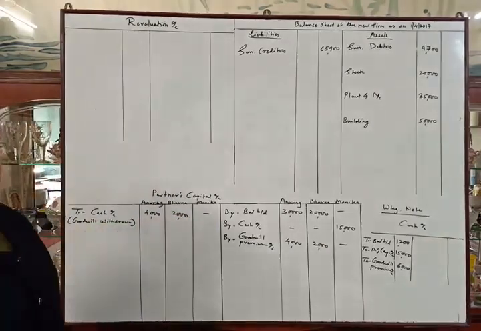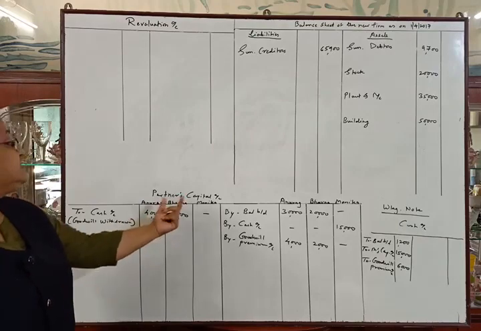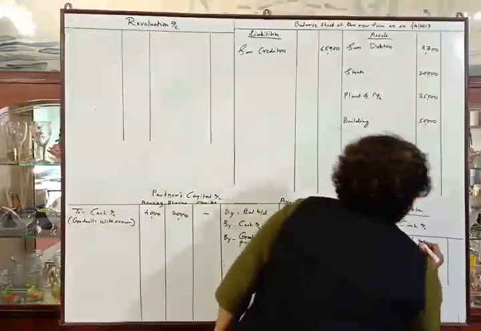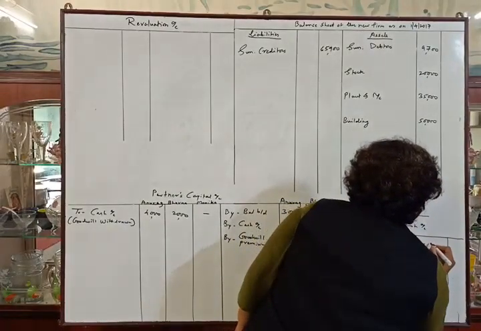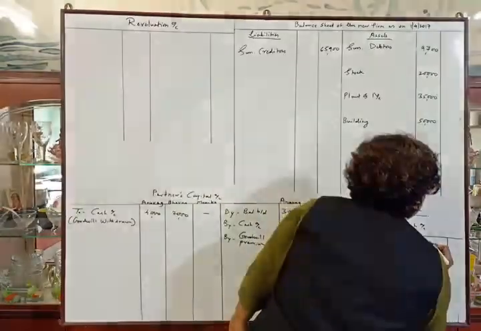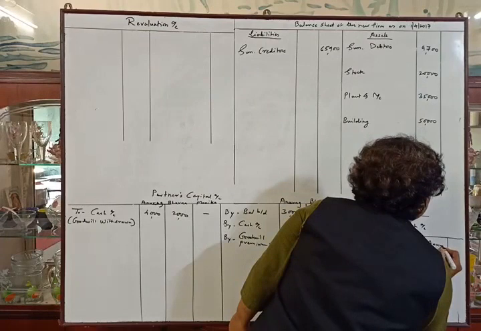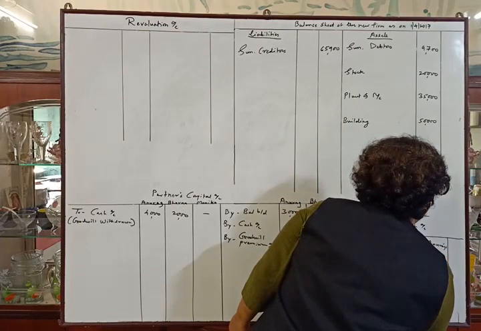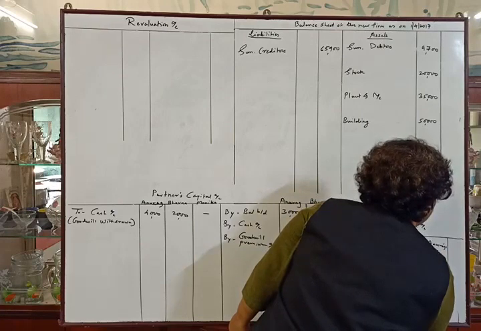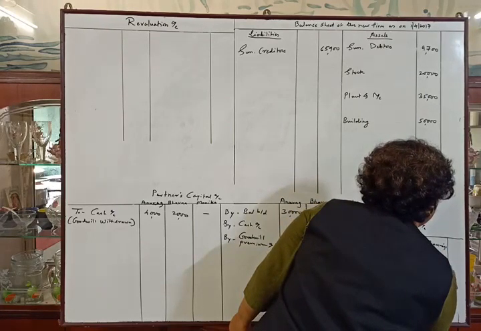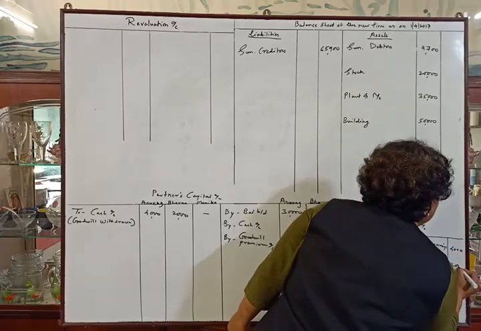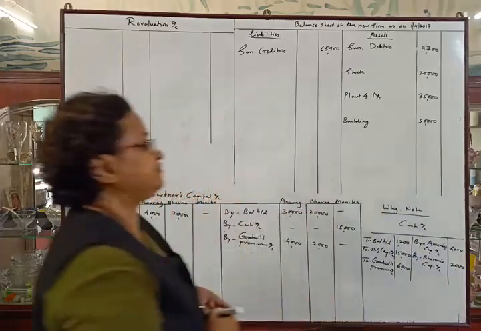Now we will make the second posting. This entry is on the debit side of the capital account. So the second posting will be on the credit side of the cash account, by Anurag's capital account and by Bhavana's capital account, 4,000 and 2,000. Okay.